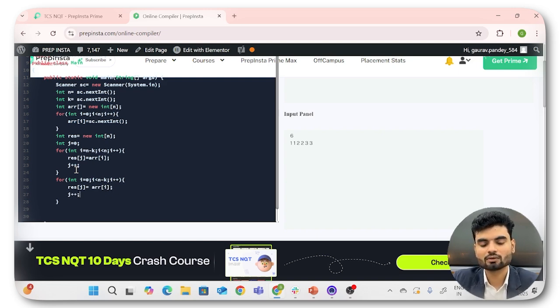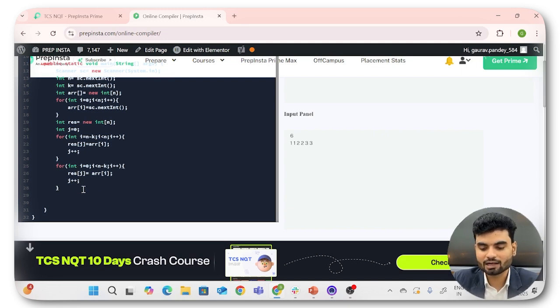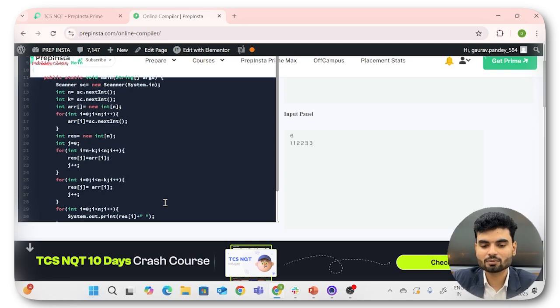So this is how you'll do this, and at the end we have to print the resultant array. So we'll use a for loop here. Int i equals 0, i less than n. Okay, so i plus plus, and here we'll print this. System.out.print, not println, actually they want it in the same line. So now here you will print your values, which is result[i], and for taking a little space, you'll do this. You'll give an empty string with one space, and that will be, I guess, the best possible way of doing this particular thing.